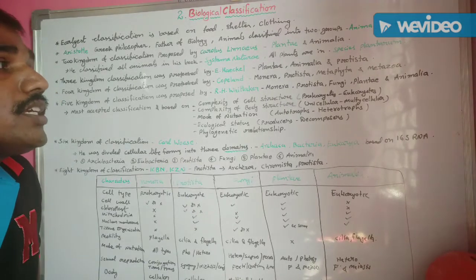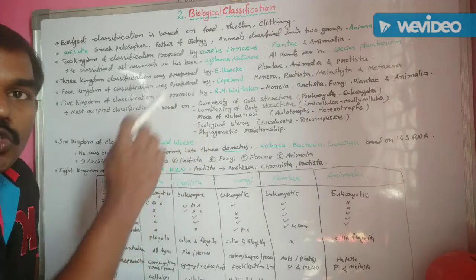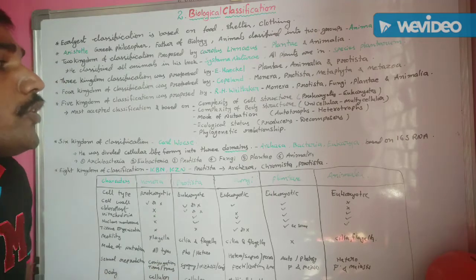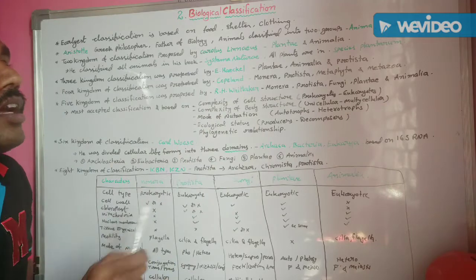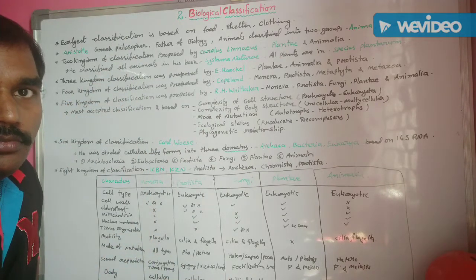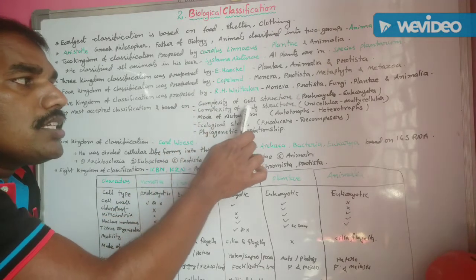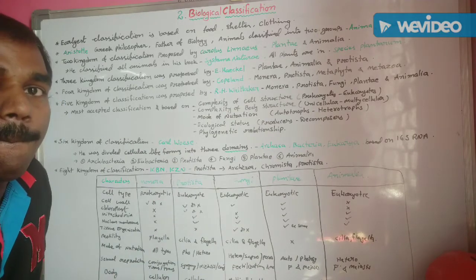But his classification is mainly based on some criteria. What type of criteria are based in this classification? The first one is complexity of cell structure. This means these are either prokaryotes or eukaryotes. Another criteria is complexity of body structure, unicellular or multicellular.